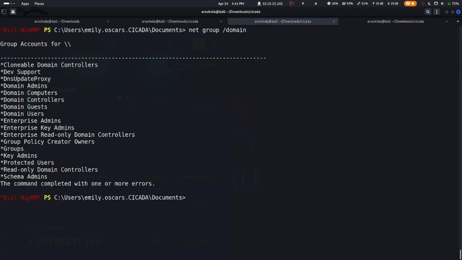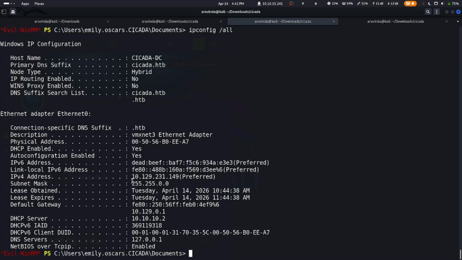So we get all the particular groups, and do a whoami slash priv, or we can first do ipconfig slash all to view the IP configurations. We get the IP address here, as the machine's IP address, and we get the DHCP server as well as the default gateway.